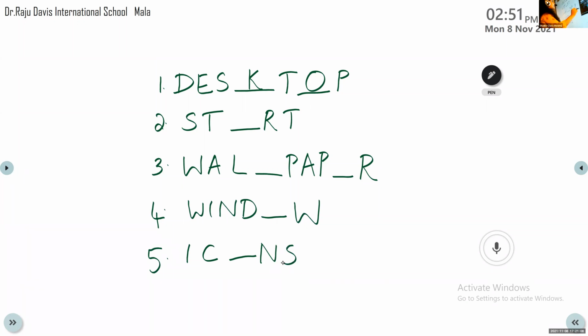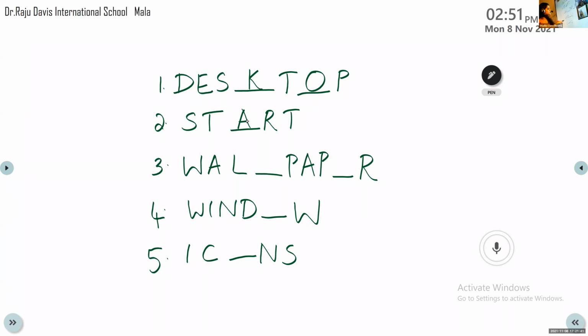Okay, what would be the second one? We just learned about a button towards the end of the class. What was it? Close button? No. After that, start button. So what would it be? ST, A. Very good. Start button. STA. Button.